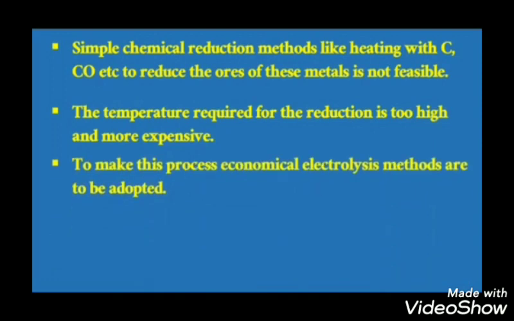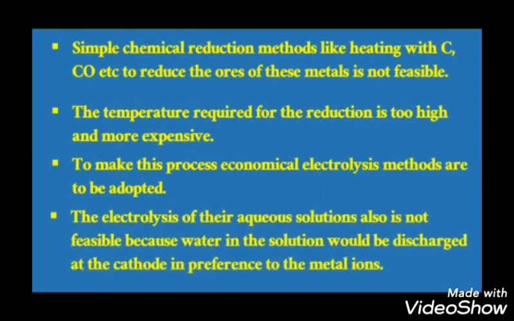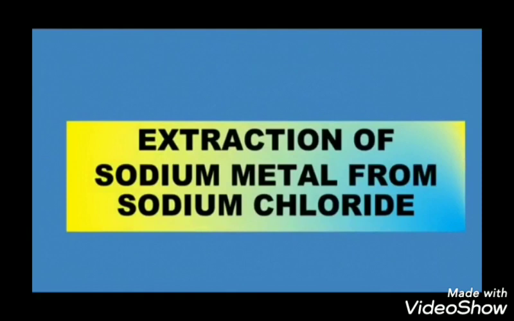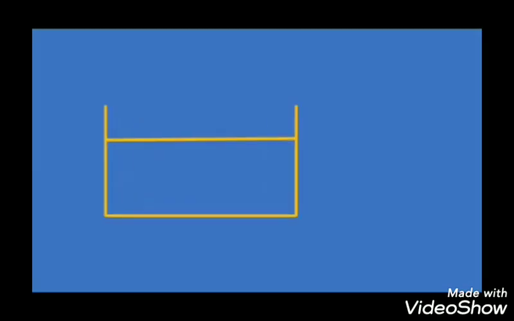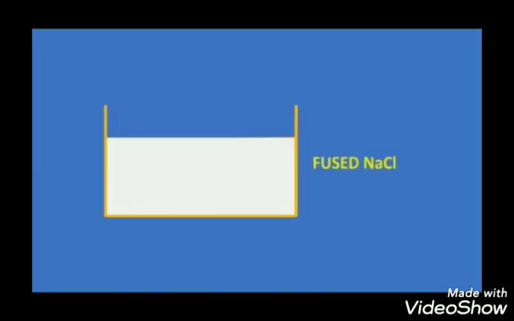We cannot afford it. To make this process economical, which process is followed? That is the electrolytic method or electrolysis, and an aqueous solution alone is not enough. Molten compounds of those metals are taken. Now let us take up extraction of sodium metal from sodium chloride. Respective chlorides are taken. In a tank, the fused NaCl, that is molten sodium chloride, is taken, and